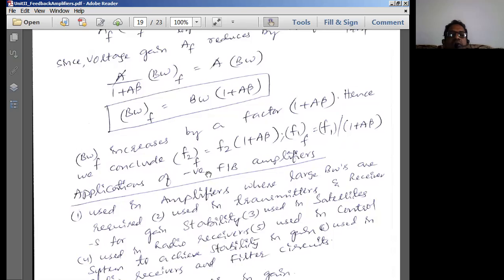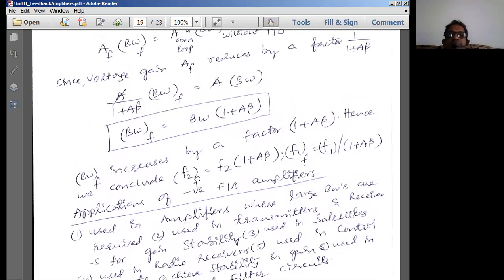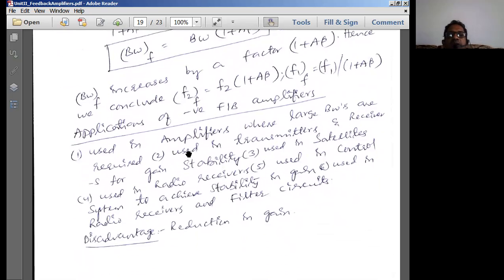Hence we conclude that the upper cutoff frequency F2 because of feedback becomes equal to F2 times 1 plus A beta, and lower cutoff frequency of an amplifier with feedback, F1, becomes equal to F1 by 1 plus A beta. That means for the effective operation, the upper cutoff frequency should increase and lower cutoff frequency should decrease compared to the cutoff frequencies we would get without any feedback to the amplifier circuit. So these conditions are very important for an amplifier gain.